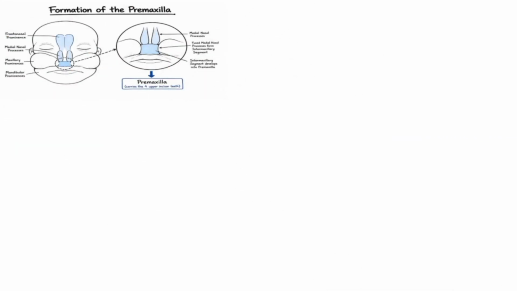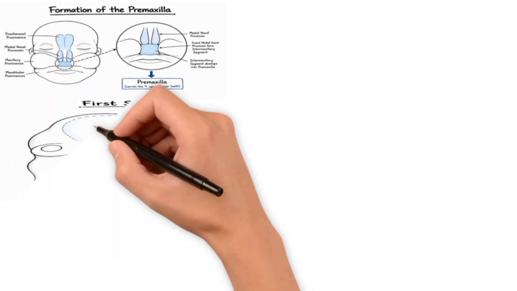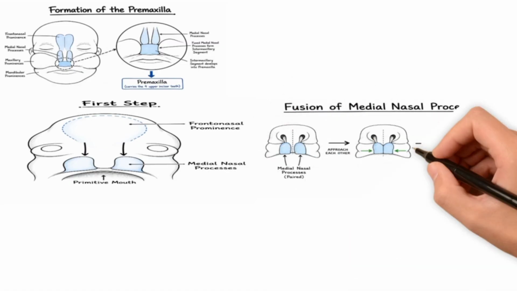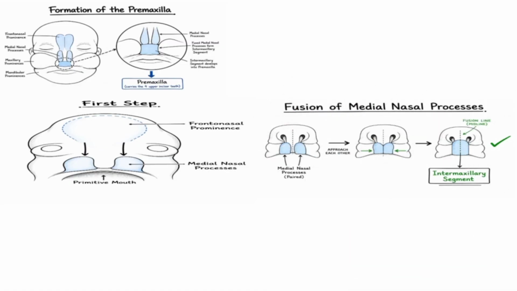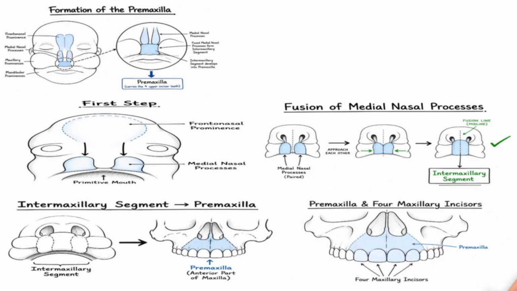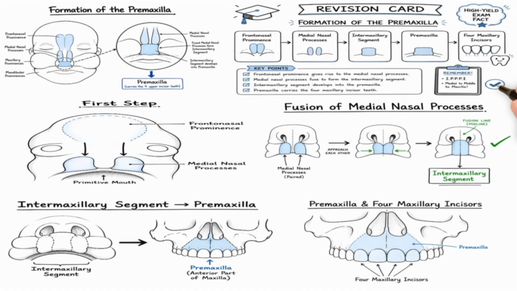Next comes the premaxilla, an important structure in dentistry. Let's understand how it forms. The frontonasal prominence gives rise to the medial nasal processes. These two medial nasal processes then fuse together to form a structure called the intermaxillary segment. Finally, this intermaxillary segment develops into the premaxilla. The premaxilla is especially important because it carries the 4 upper incisor teeth. So whenever you're asked about the origin of the premaxilla or the maxillary incisors, remember this sequence: medial nasal processes give intermaxillary segment gives premaxilla. This is one of the highest yield questions in embryology.